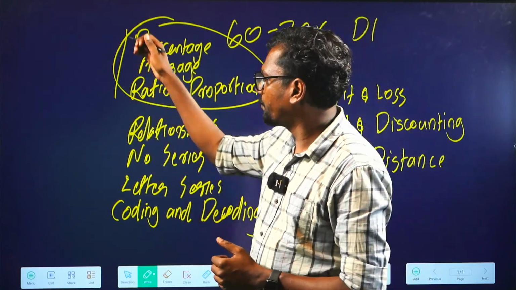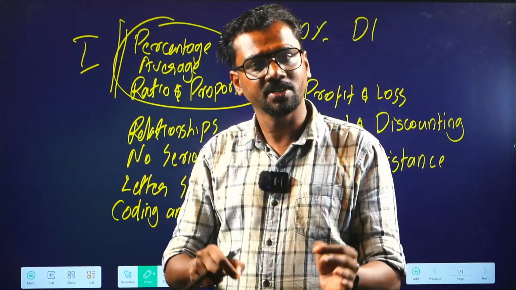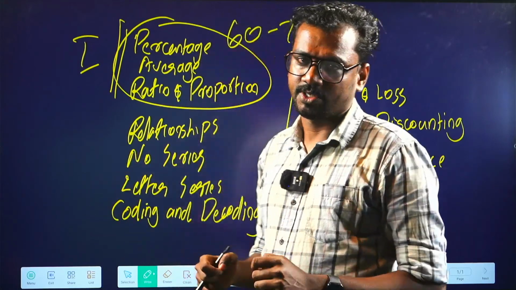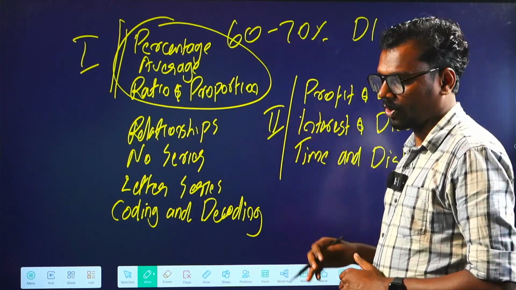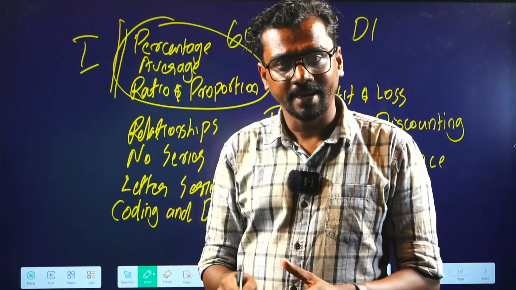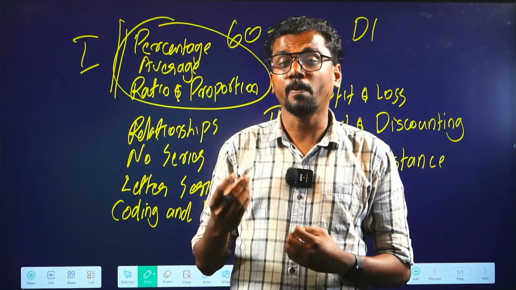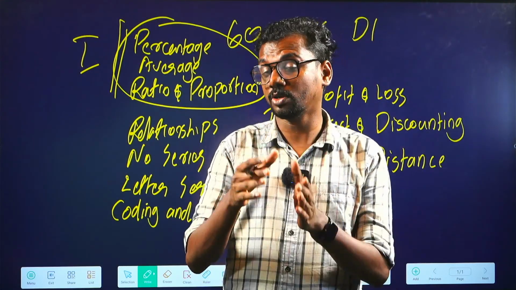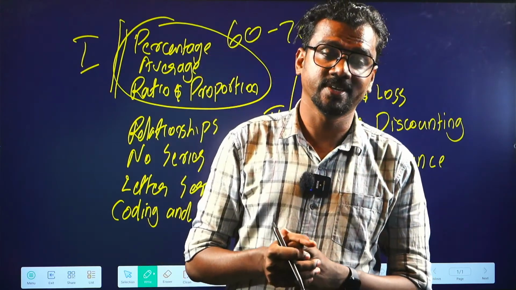So this is the first set of topics, which is very crucial in both mathematical reasoning as well as data interpretation. Then we have the second set of topics: profit and loss, interest and discounting, time and distance. These are entirely new topics that were added in January 2019 after the new syllabus revision by UGC NTA.